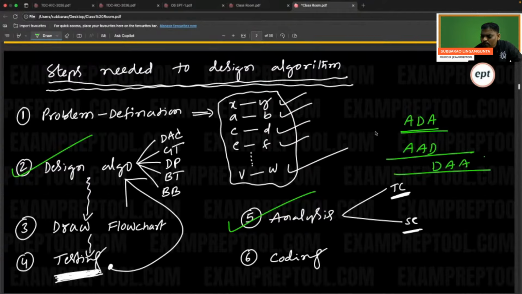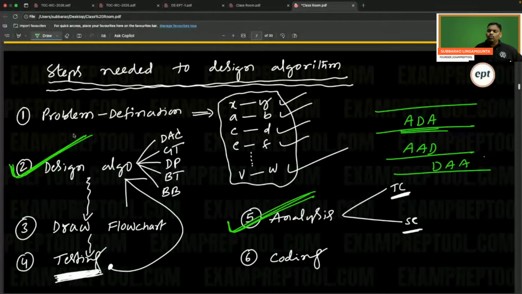So we are going to cover only these two steps in the algorithm subject. Our goal is analyzing algorithms and designing algorithms. We don't bother much about coding because anyhow you will learn many languages in your four years of college.